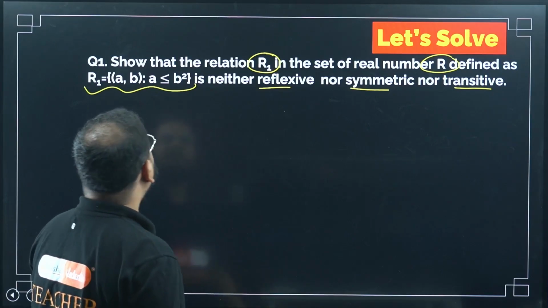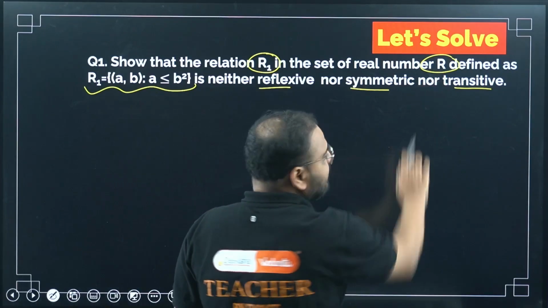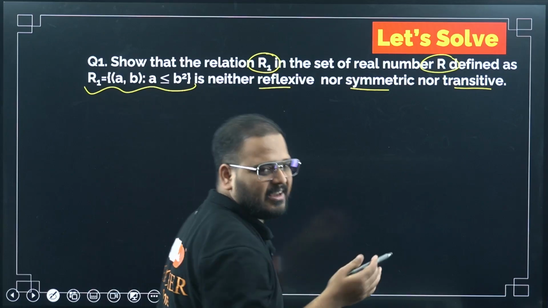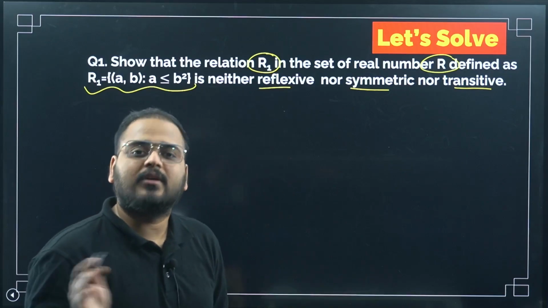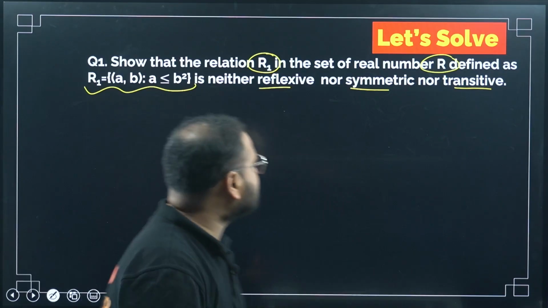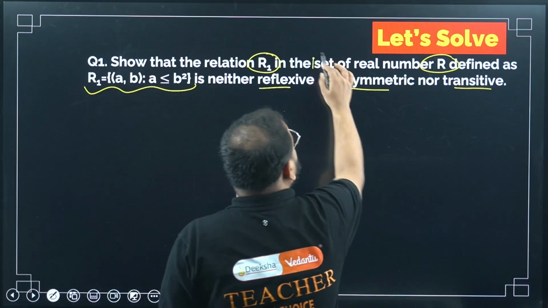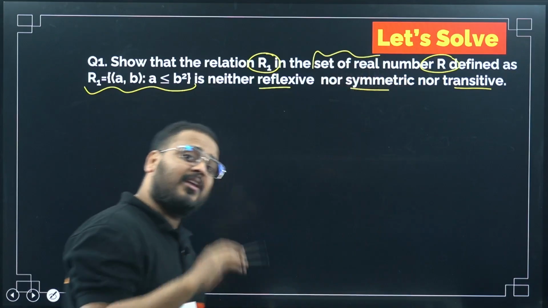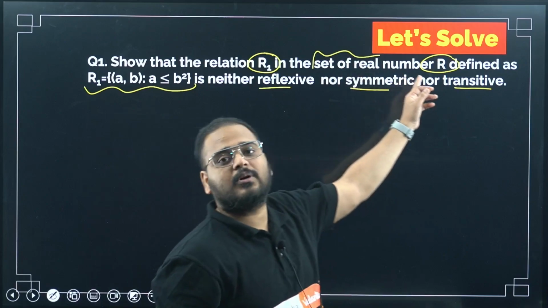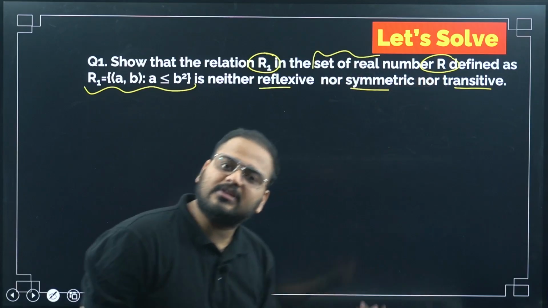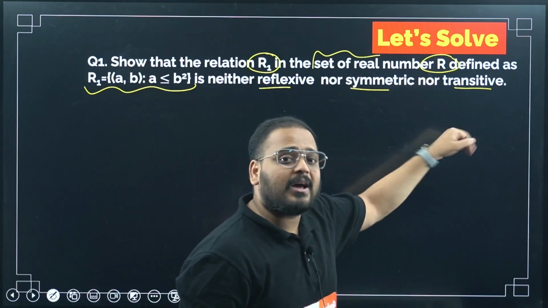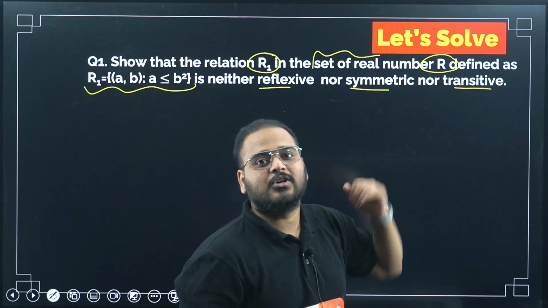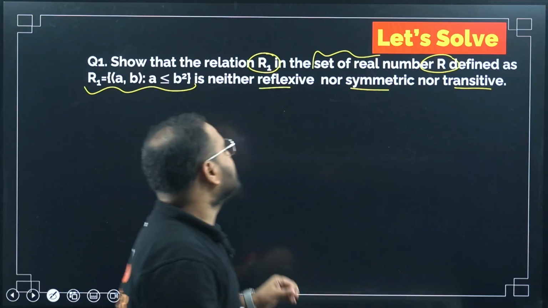So if I take a set, I have to take from where? Real numbers. It has to be real numbers, so I can take a fraction, negative number, positive number, all is allowed because it is a set of real numbers. Please understand this. Sometimes what happens, you take real numbers but it is given as natural numbers, then your answer will be wrong. So I've taken a question like that where the set is defined on real numbers and in the next question the set is defined on natural numbers. So you see the difference in the answer, okay, chaliye.